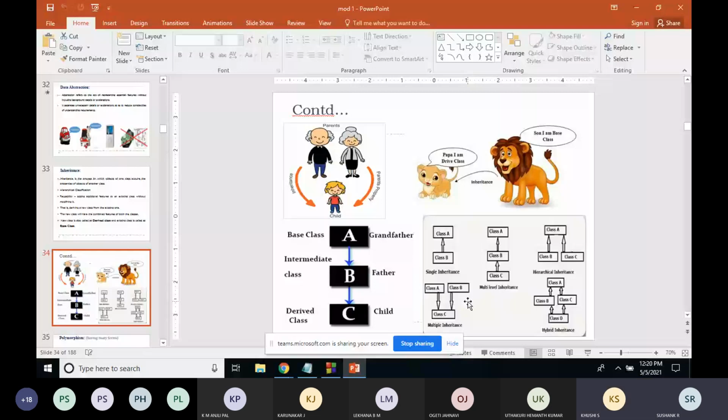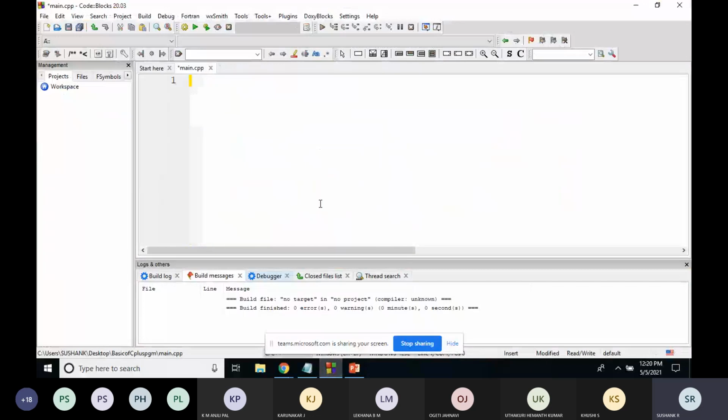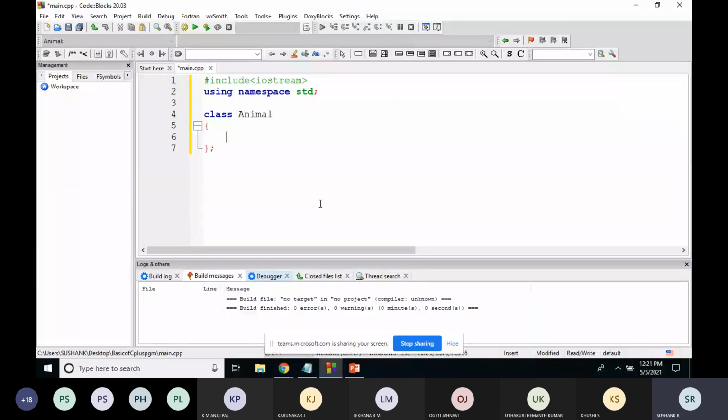Repeat the example once again, sir. Okay, I'll explain with an example so that you will be clear with that. It will be better, I think. Hash include iostream, then using namespace std. Now there is one class called animal. Assume that this will act as the base class.